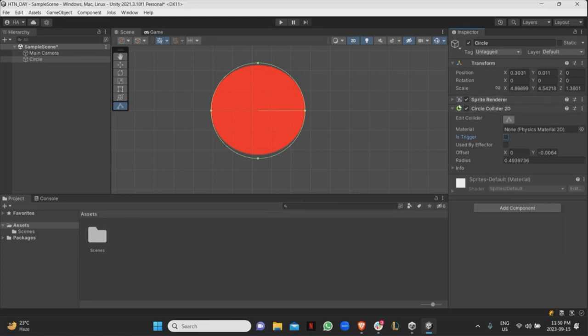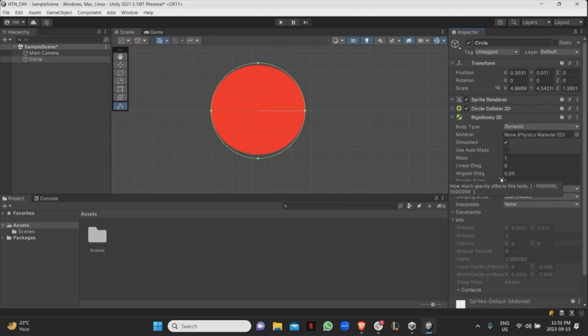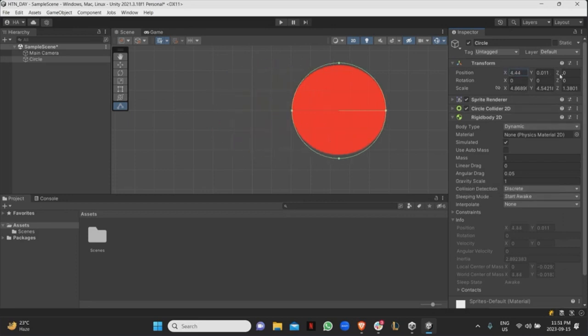The next component that I'm going to be using is something called a rigid body. So what exactly is a rigid body? It's basically the component that tells the game that you want to animate some sort of physics. If I want the character to move, there are two ways to do it. I can either just move the transform in the code, where I just say move this to the side like that, or I can have some sort of rigid body where I say, okay, in this rigid body, I want it to move.